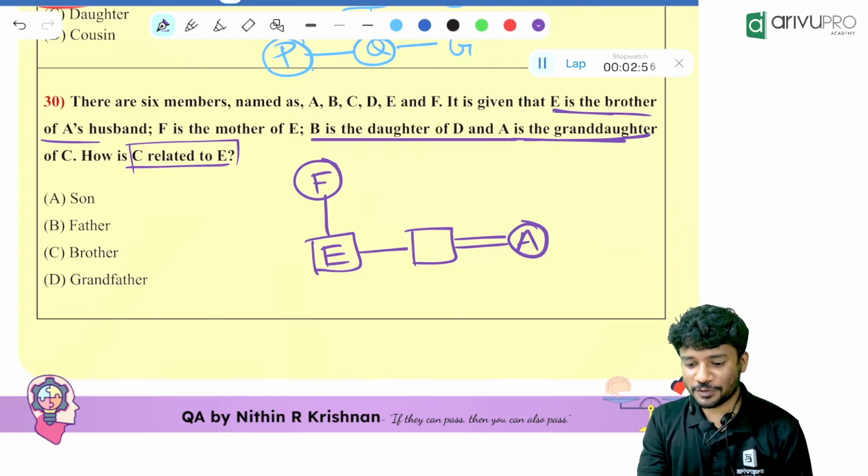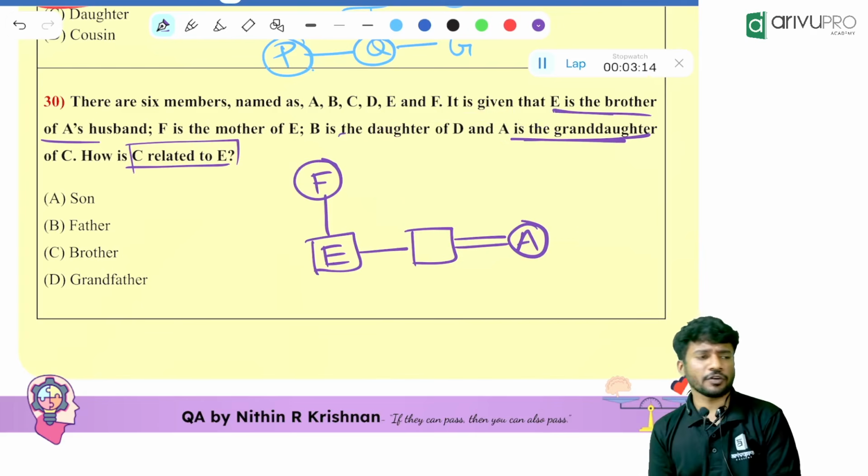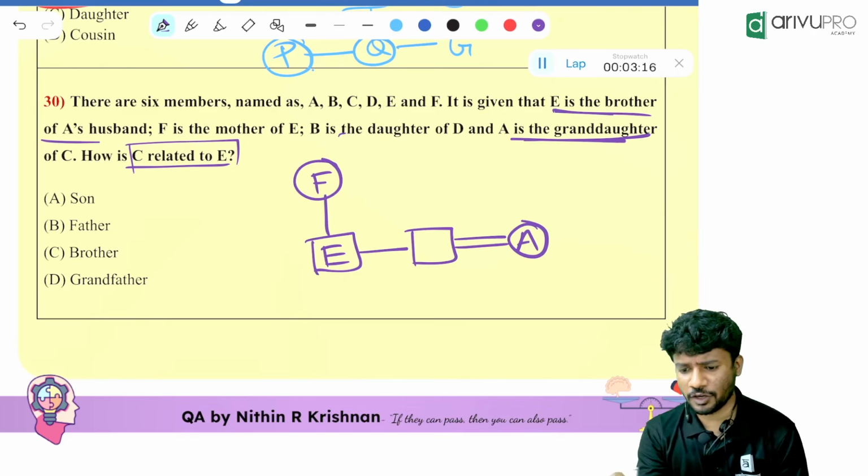What is your understanding of this statement? B is the daughter of D. Many people will go for B is the daughter of D. But will you read it this way? B is the daughter of D and A? And is anything there? No. How will you read it properly? Can anyone tell me how you will read it? Because there is a mistake in this, if you ask me.